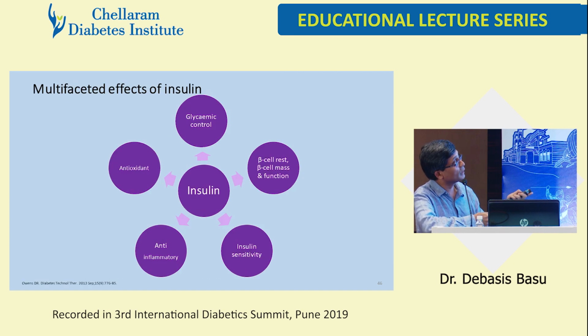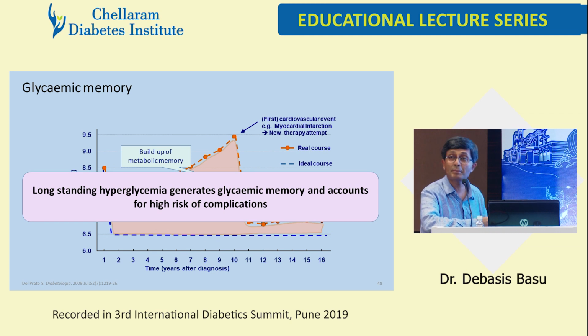So these are the effects of insulin. We know about glycemic memory, good glycemic legacy, and this is actually the real course of how it happens. The ideal course is if we can bring down the A1C and keep it constant, but we can't. We give one OAD, it comes down, it shoots up, we give another OAD or titrate the dose, give another OAD, three OADs, finally, with a lot of lethargy, which is clinical inertia.